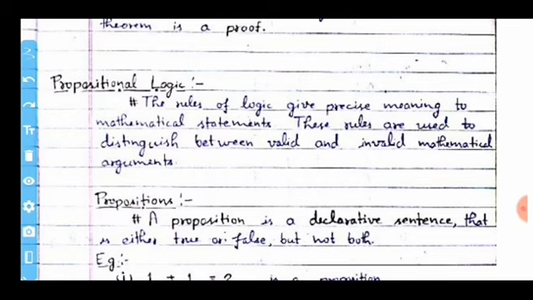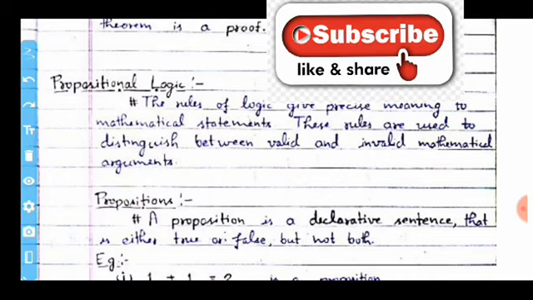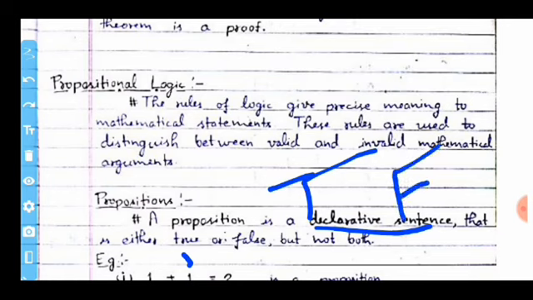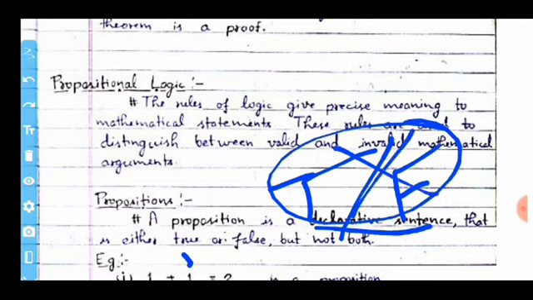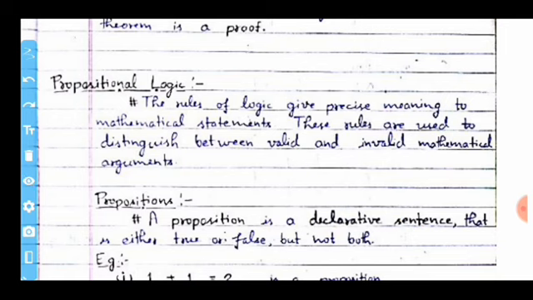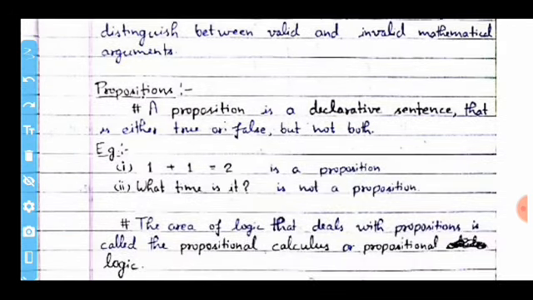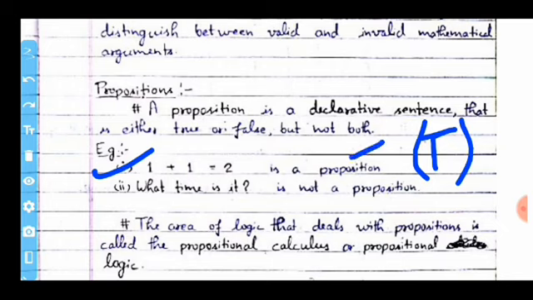So, the basis of propositional logic, the proposition definition is: a proposition is a declarative statement that is either true or false, but not both. Here is an example. First one is, say, 1 plus 1 is 2. This is a true statement, so it is called a proposition.